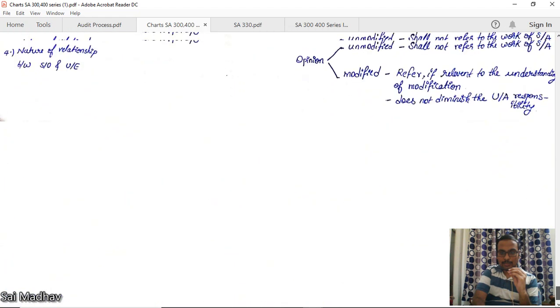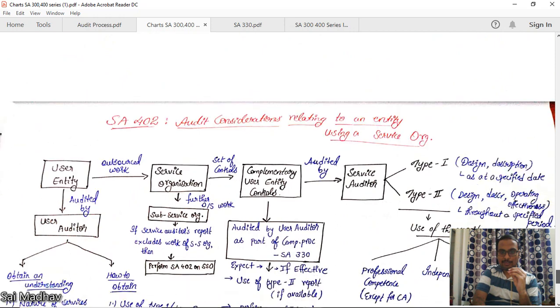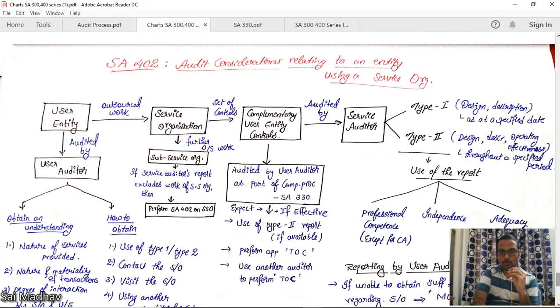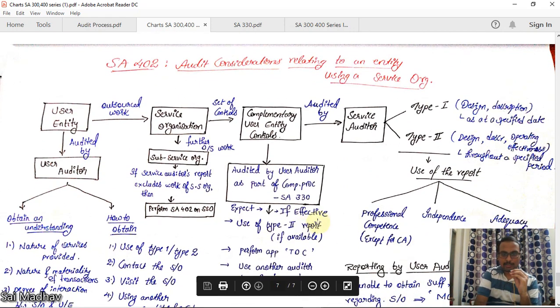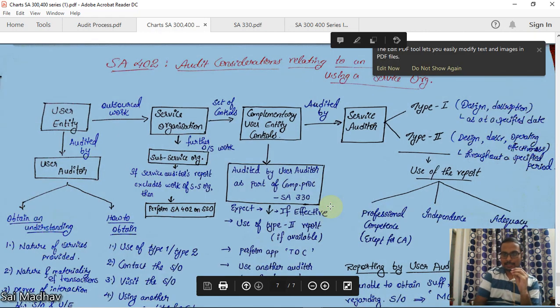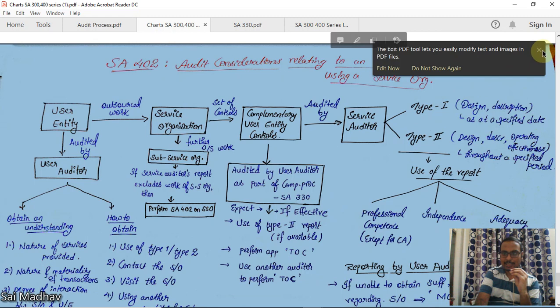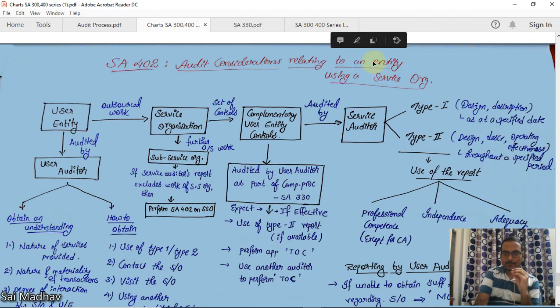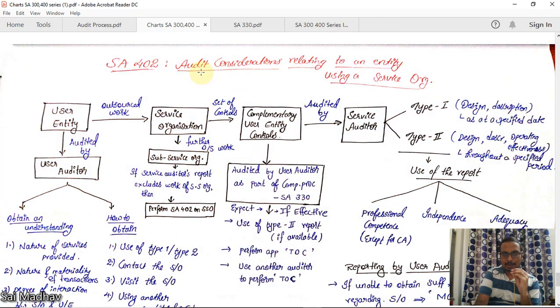Now we'll go with the last standard for this series, that is SA 402. This is a standalone essay, that is, it is not related to any other standard. The name is Audit Consideration Relating to Entity Using a Service Organization.